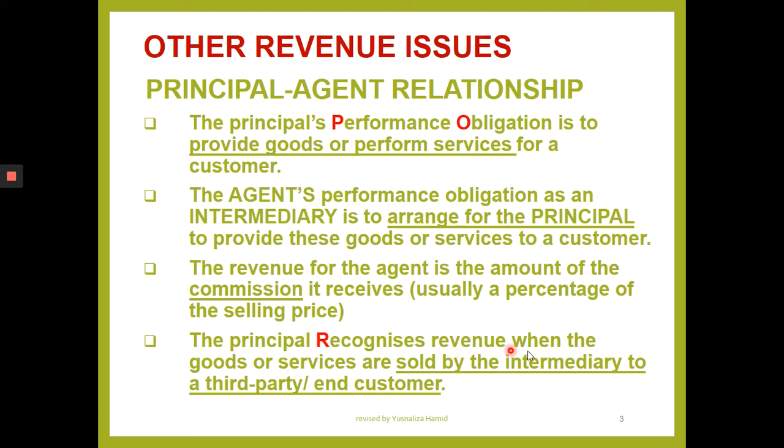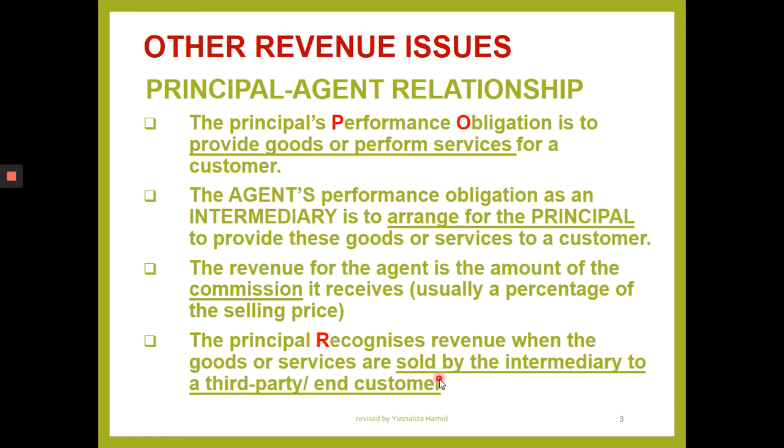Principal recognizes the revenue when the goods or services are sold by the intermediary to the third party. So the principal like Gardenia that manufactures bread, they will recognize the revenue once, let's say, the grocery shop sold the goods to the end customer, the students, the staff, if we talk about campus UiTM Tapah. The portion that is being sold off is the one that is recognized as revenue.